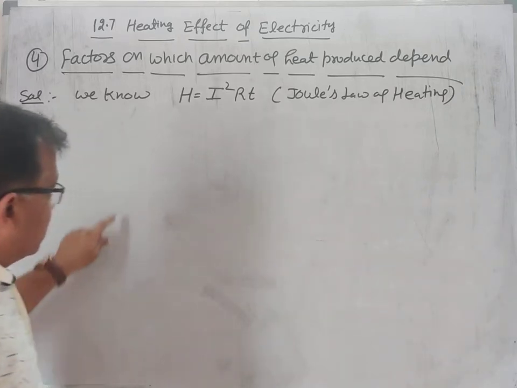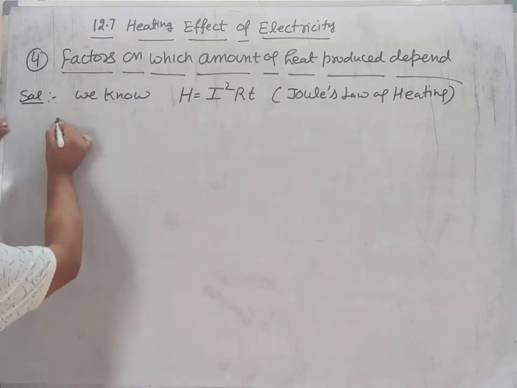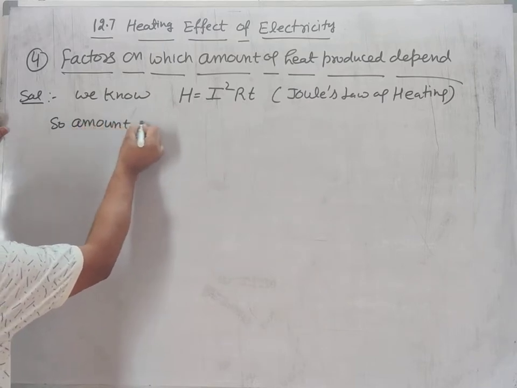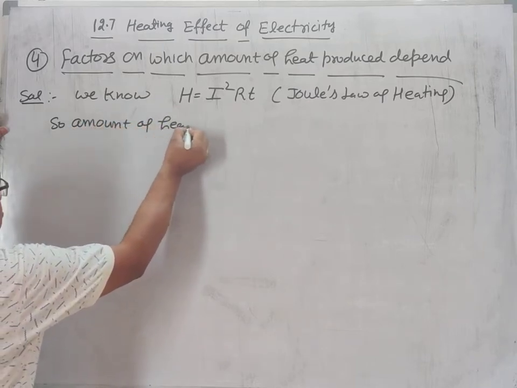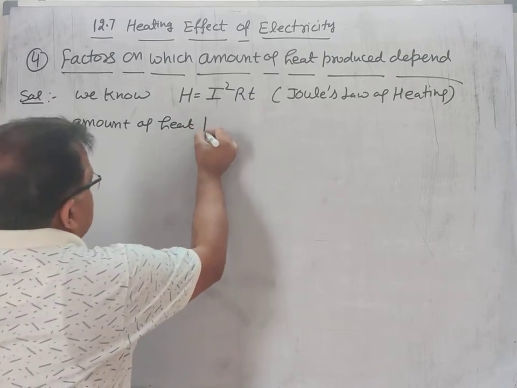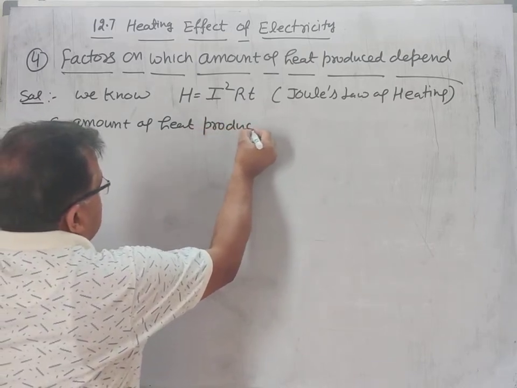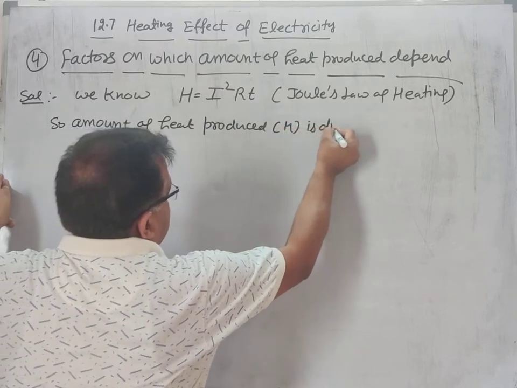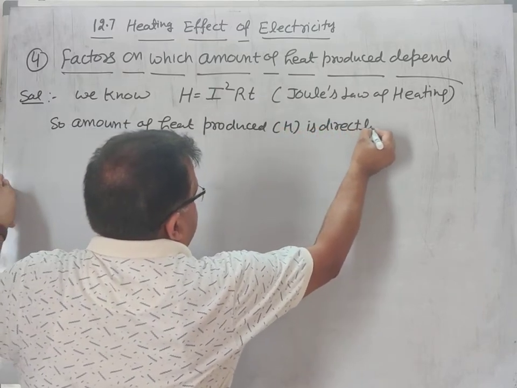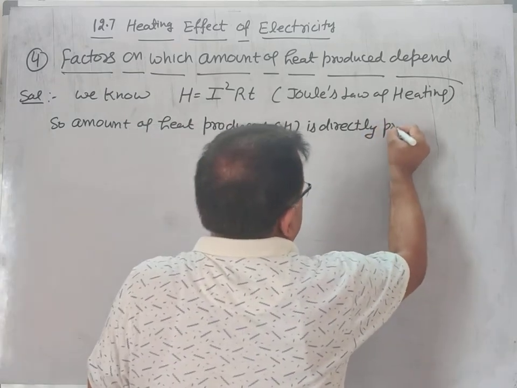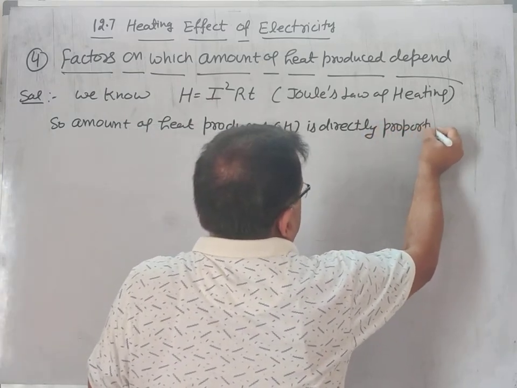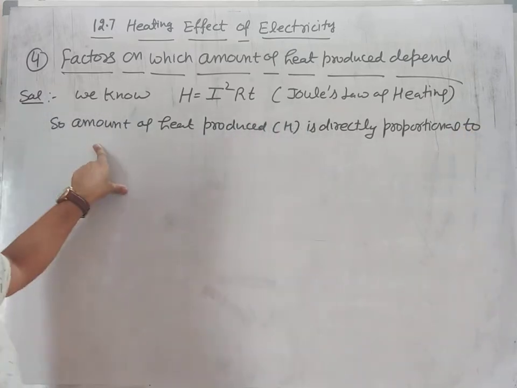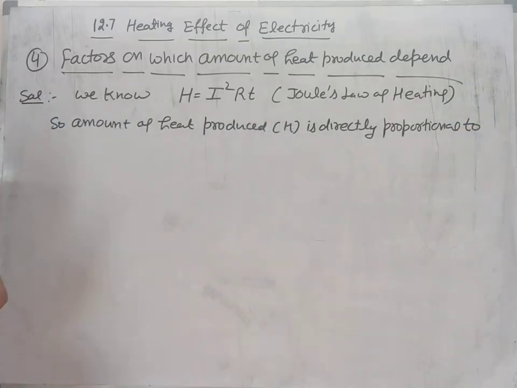So by it we can see, amount of heat produced, that is H, is directly proportional to.